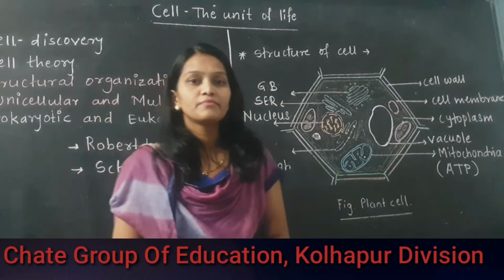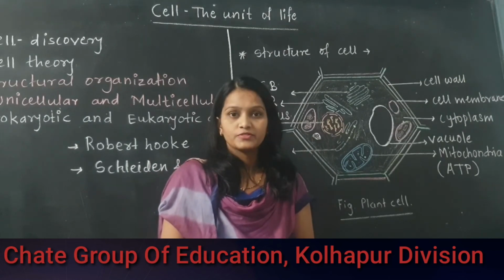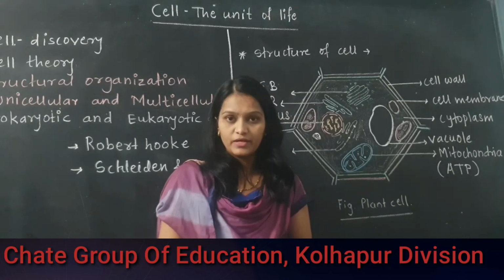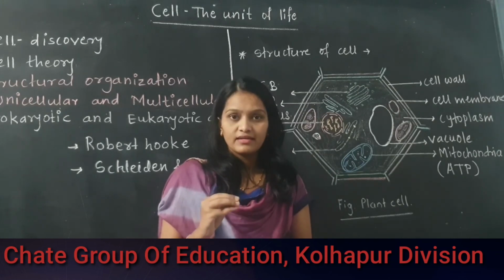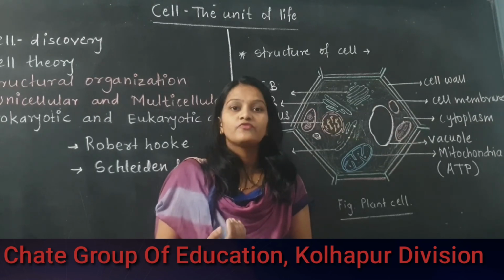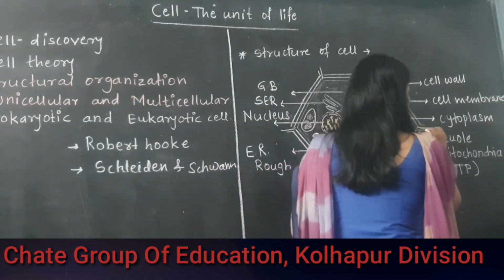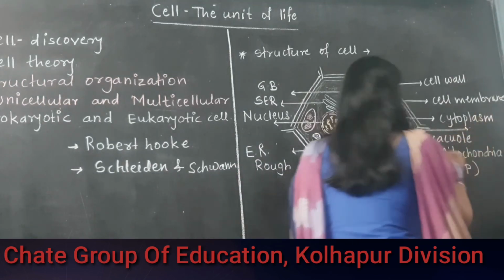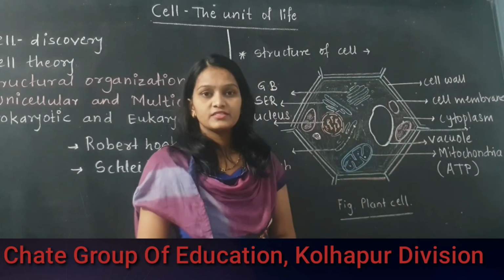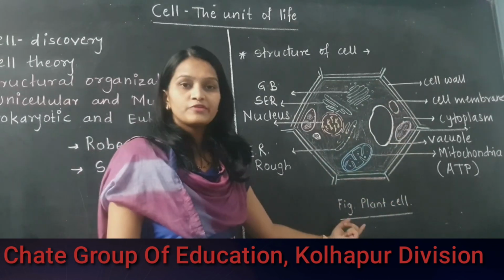Plastids are a very important part needed for the photosynthesis process, because plastids contain different types of color pigment. If they are colorless, we call them leucoplast. If they are green in color, we call them chloroplast. So see, this one is the chloroplast. This is the chloroplast which is needed for the photosynthesis process. This is the actual structural organization of the plant cell.